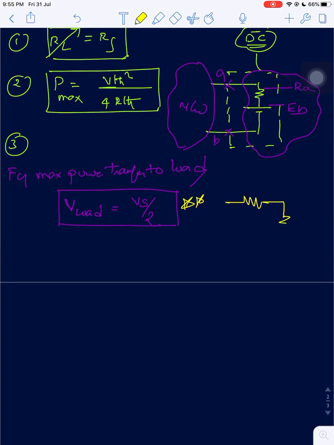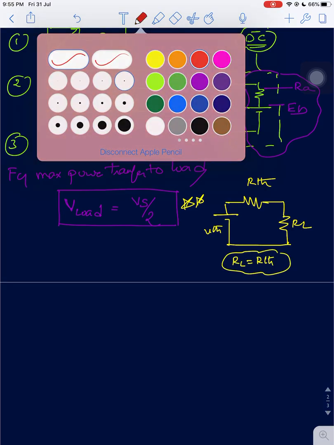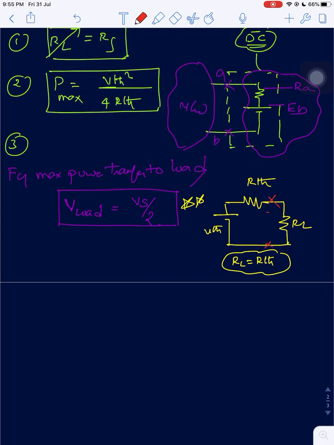Let us analyze the circuit. The circuit is like this. It is the load voltage, load resistance RL. It is the source resistance, equivalent resistance RTH. It is VTH, and given that RL is equal to RTH. Then across the load terminals, this voltage V is equal to VTH into RL by RL plus RTH, voltage division rule.